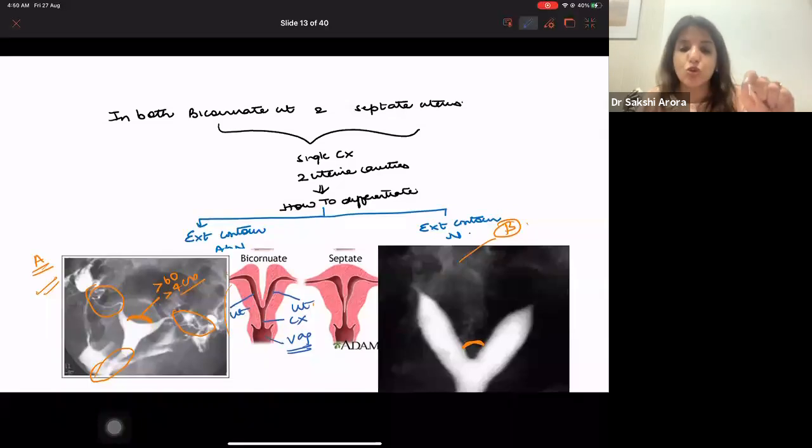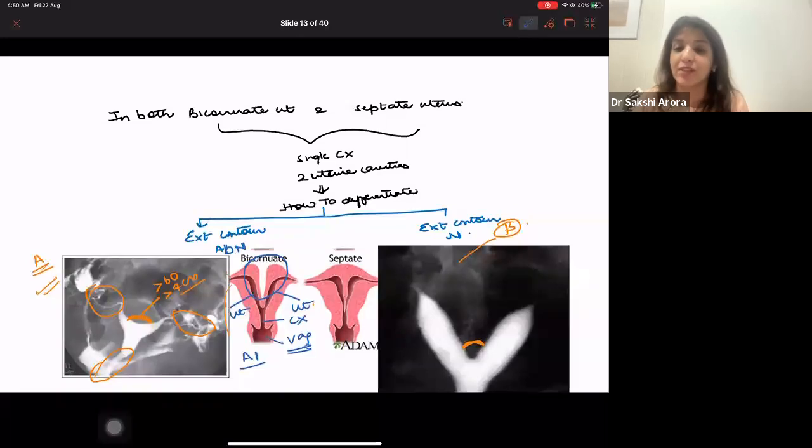So it has to be either bicornuate or septate. Now, in order to differentiate between bicornuate and septate, you have to look at the external contour. If external contour is abnormal, it has to be bicornuate, right? So image A1 is again an image of bicornuate uterus.